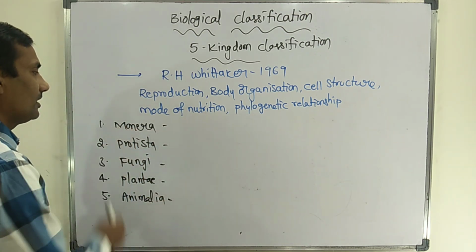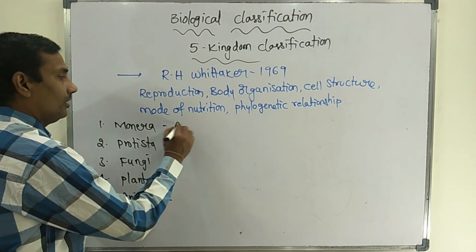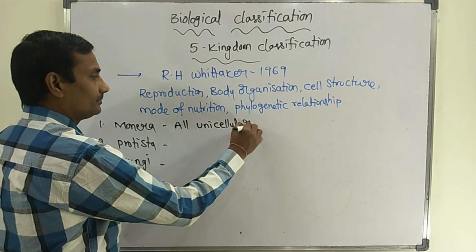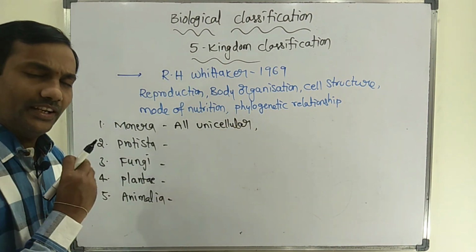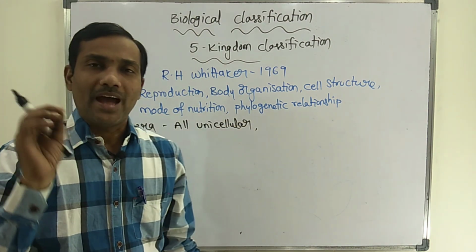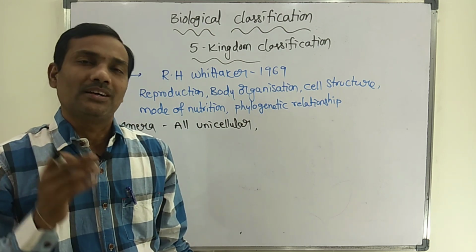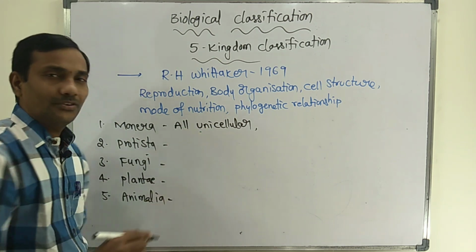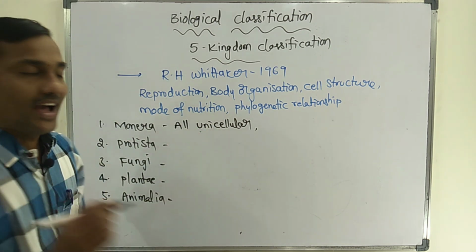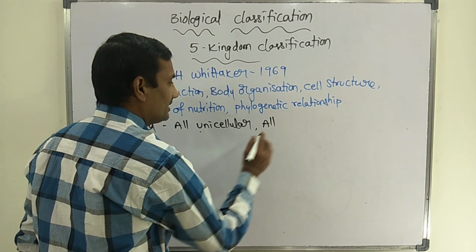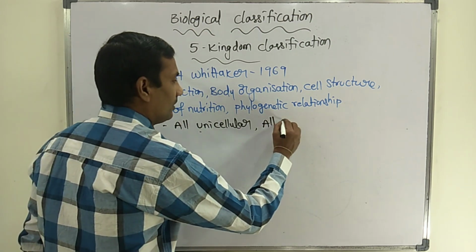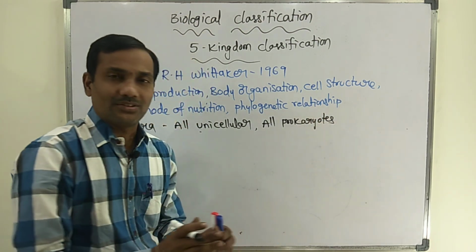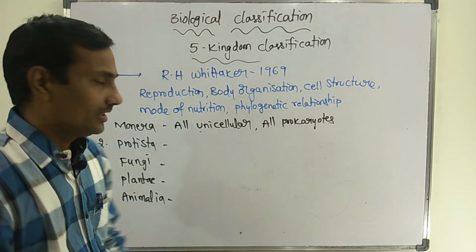In the Monera kingdom, all Monerans are unicellular organisms. Take any Moneran, whether bacteria or mycoplasma, placed in the Monera kingdom, all are unicellular and all are prokaryotes. They do not have a well-organized nucleus.